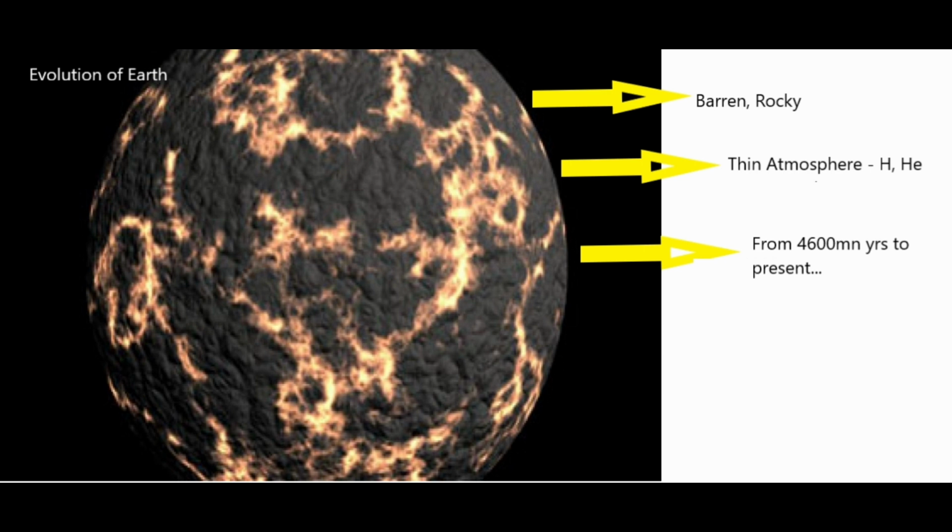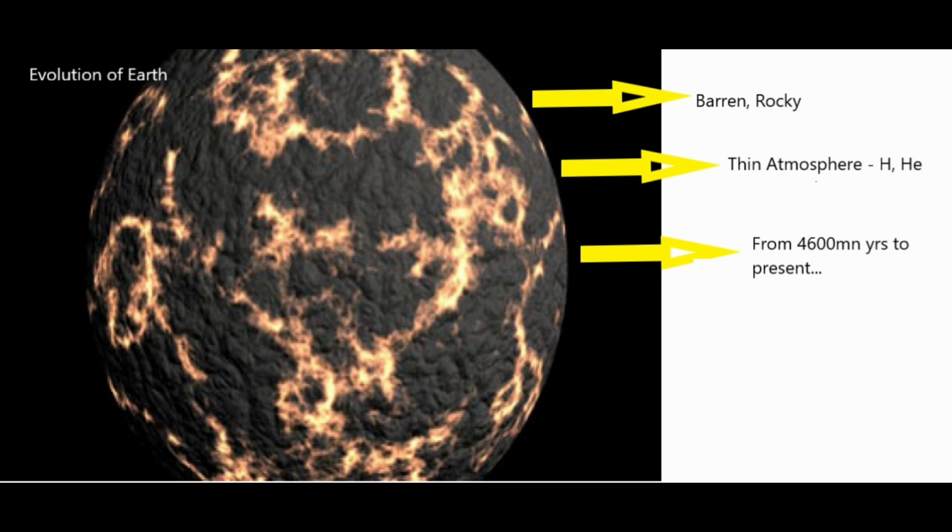This evolution took place from 4,600 million years ago, around 4.6 billion years ago, to the present form, and it is still continuing to change. This is what we discuss in the evolution of earth, and this is what we will study here. Right now, if we see the earth, it has a layered structure. From the top of the atmosphere to the center of the earth, which we call the core, everything is well stratified. And this was not the case in the beginning. How did this come into being?